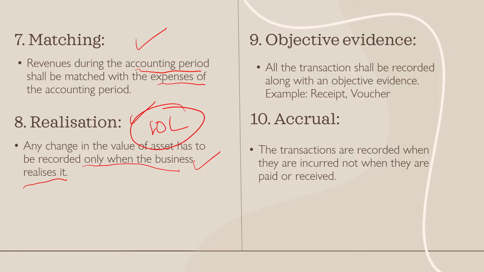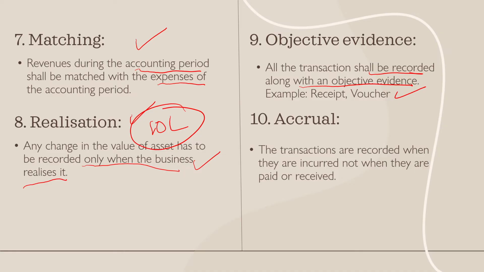Objective evidence. It means all the transactions shall be recorded along with objective evidence. For example, at the end of the year, when the audit is actually conducted, the auditors will first check the vouchers, the receipts, and all the transactions which have evidence supporting them. In order to have evidence supporting everything, a record has to be maintained. For example, if I'm purchasing something, I should have a proper receipt for it. I should have a proper invoice for it.